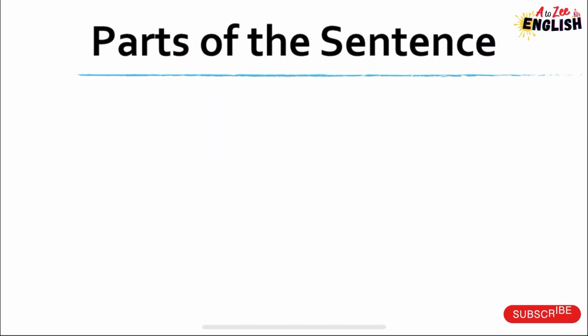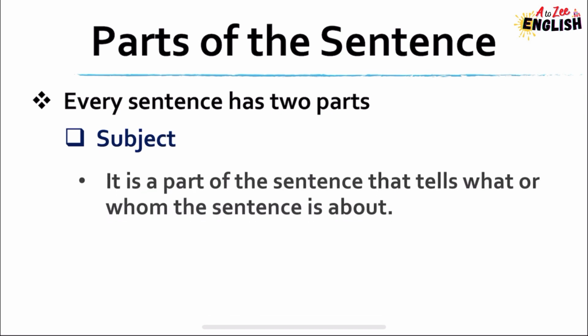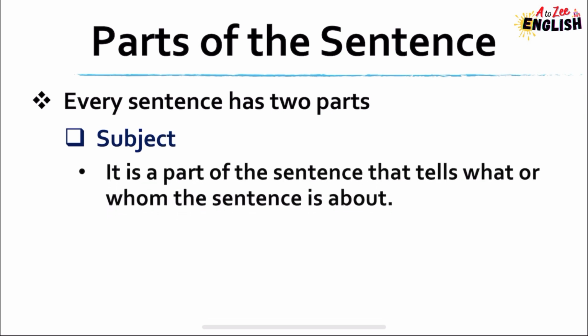Parts of the sentence. Basically, every sentence has two parts. Subject. Subject is a part of the sentence that tells what or whom the sentence is about. Means it is any object, it may be a noun or a pronoun, and describes what or whom the sentence is about.